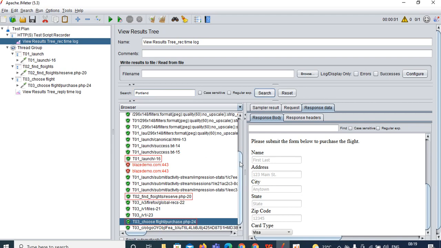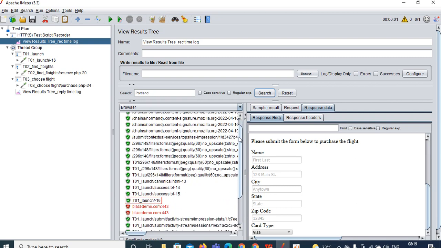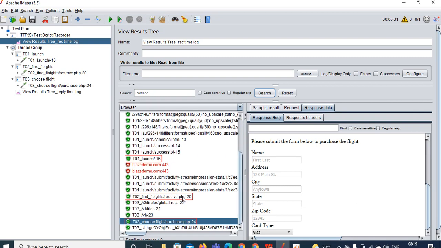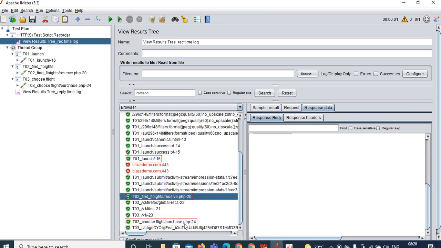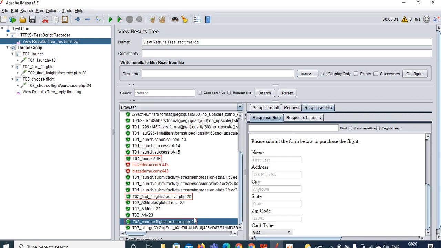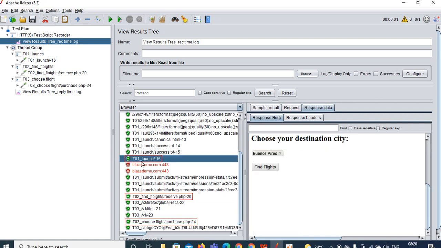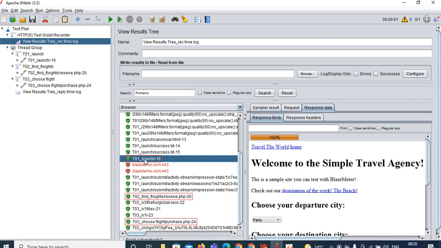See here, come from the top. See here, the 16th is highlighted, the 20th is highlighted, the 24th is also highlighted. So what it means is that the particular word Portland is present in 16, in 20, and in 24 as well. Where you need to capture this Portland: always you need to capture Portland from the first box, wherever it is highlighted first, from the first box, right?